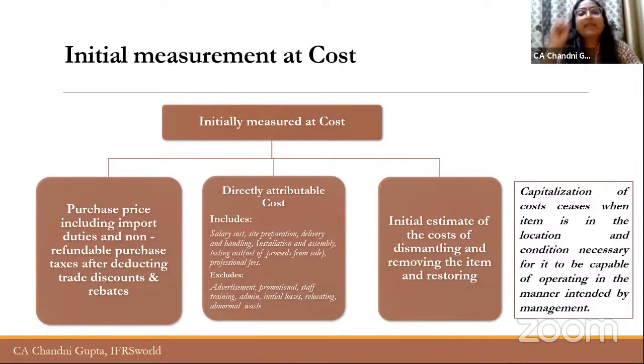What does that mean? It means that the asset has to be brought to a condition which was intended by the management to be productive for the intended purpose that was initially estimated. If the asset is in that particular condition, that is the point when the capitalization ceases.